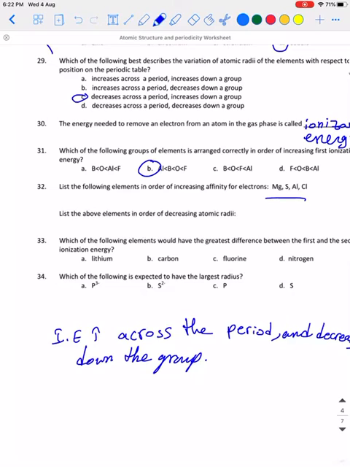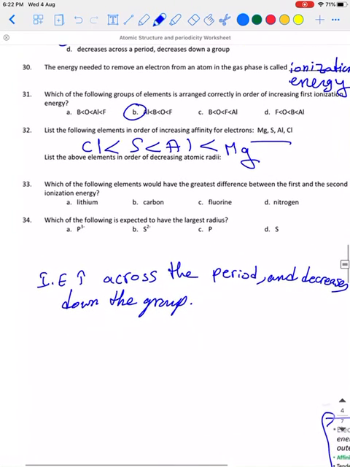Okay, based on this, using the periodic table, the arrangement will be chlorine less than sulfur, less than aluminium, and less than magnesium. Increasing order means that sulfur is greater than chlorine, and so on.